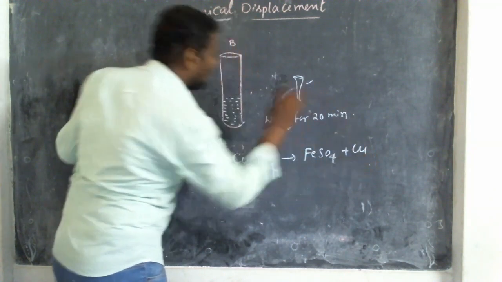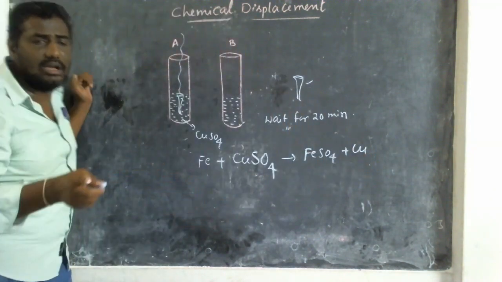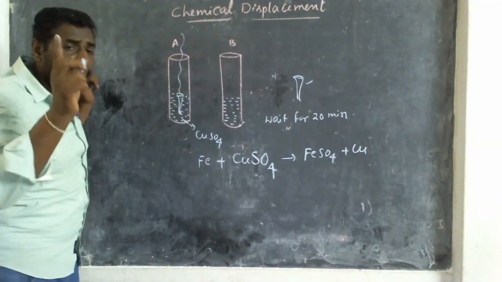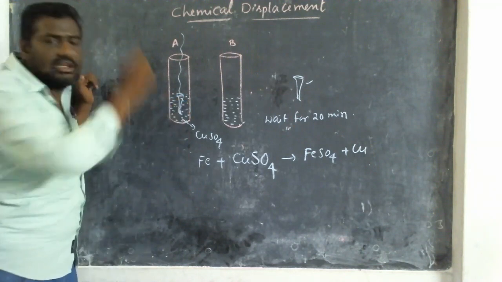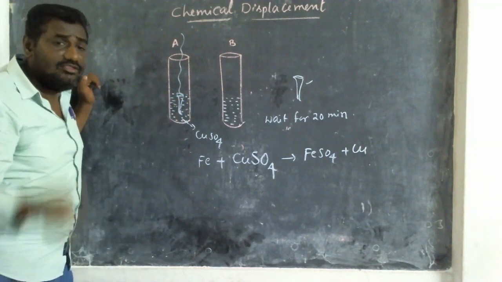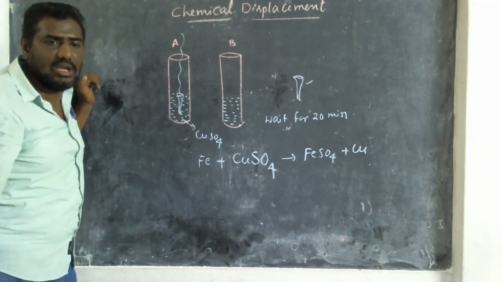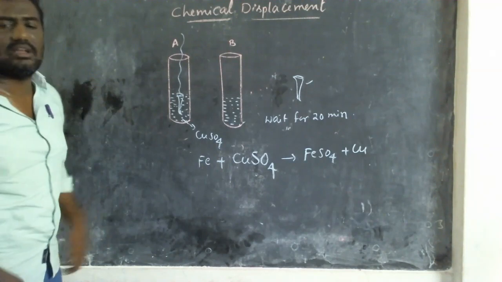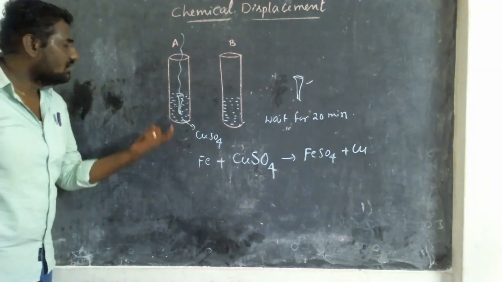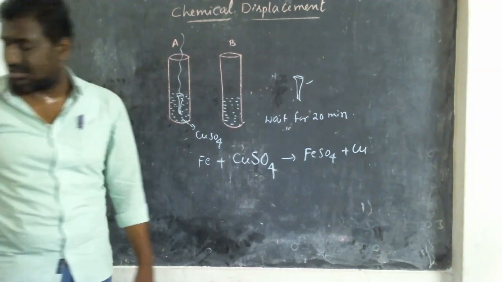This copper is brown in color. Actually, we know copper color is brown. That brown color we can see as a deposit on the iron. Now, ferrous sulfate is green in color, and that is present as a solution in the test tube. So, from this I can say chemical reaction has taken place. So, it is an activity for the displacement reaction.